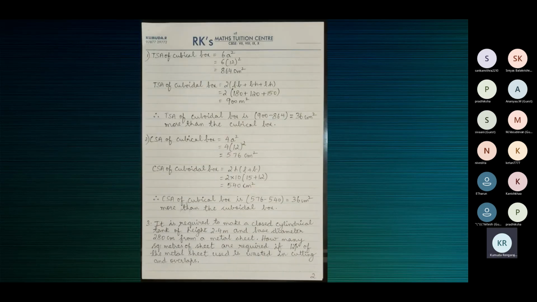Comparing means you must give your answer like TSA of this one is more or TSA of this one is less. Use the words more than or less than and give your answer. Comparing is saying this is more or this is less. You can either use more than or less than. Both are comparing.